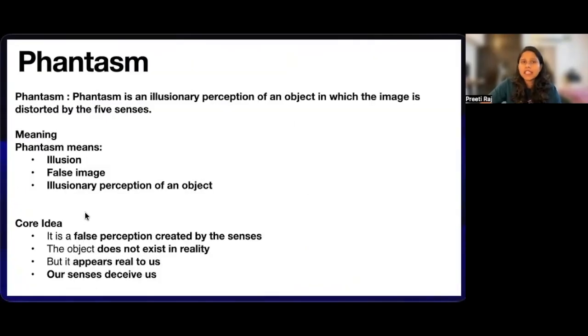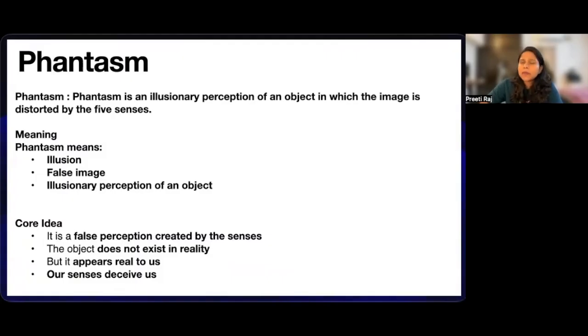Phantasm is an illusion, a false image, an illusionary perception of an object. It is a false perception that is created by our senses. Phantasm believes that something is real, but it is actually not real. For example, our eyes, ears, or senses actually deceive us into seeing something which is not real. Phantasm is an illusionary perception of an object in which the image is distorted by our five senses.